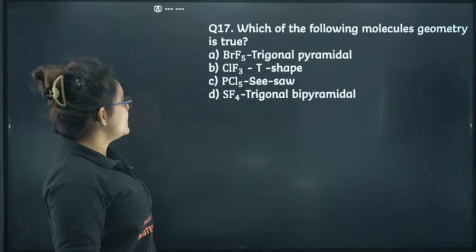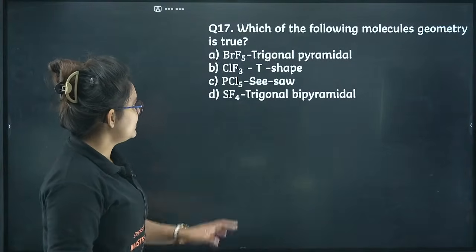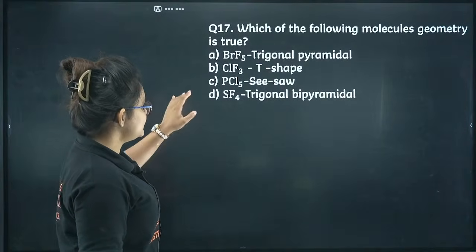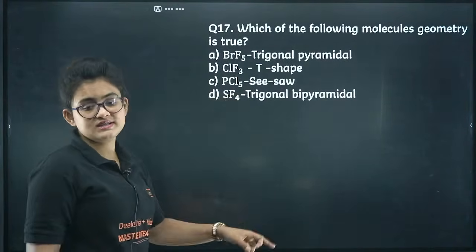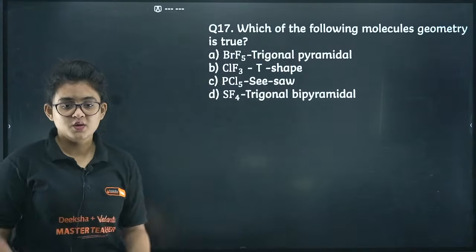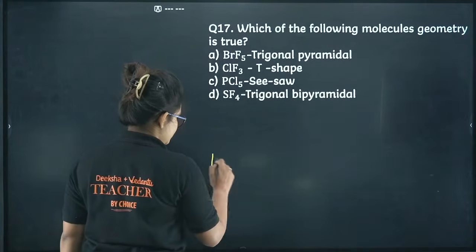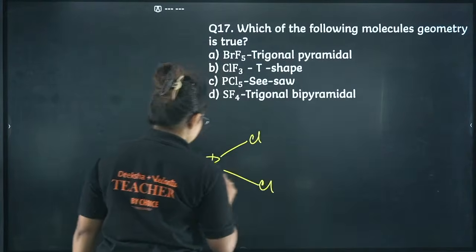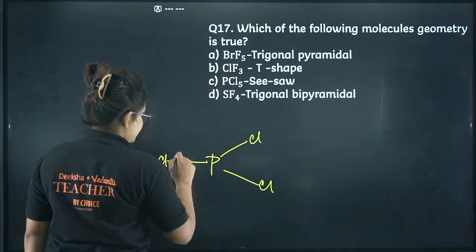Here you can see BrF5, trigonal bipyramidal, it's correct. ClF3, it's T-shaped, that is also correct. PCl5, that is also trigonal bipyramidal. If I draw the geometry, P, here one Cl, here one Cl, this is your triangle, right?